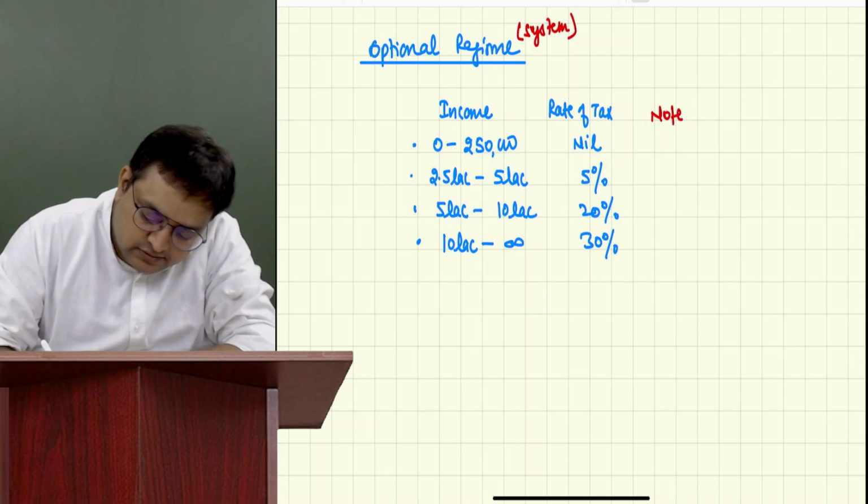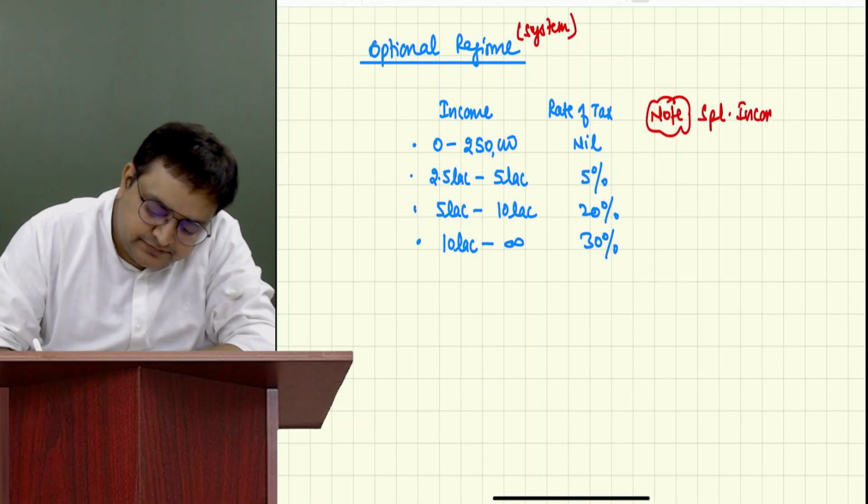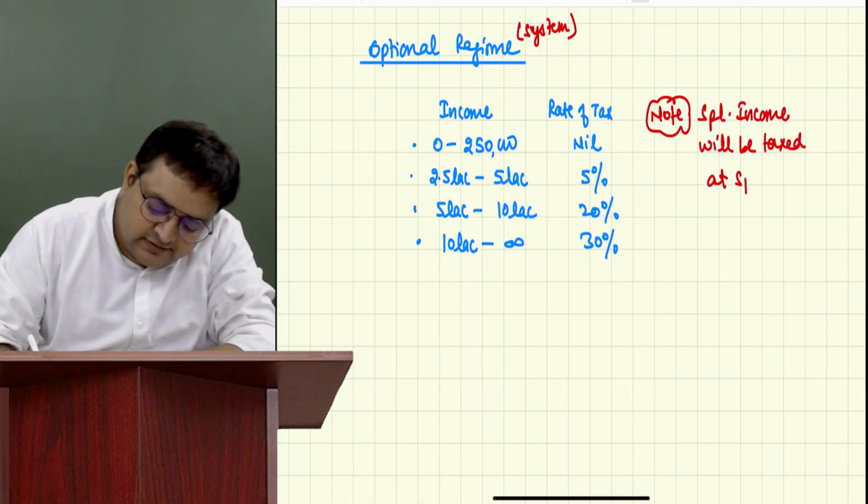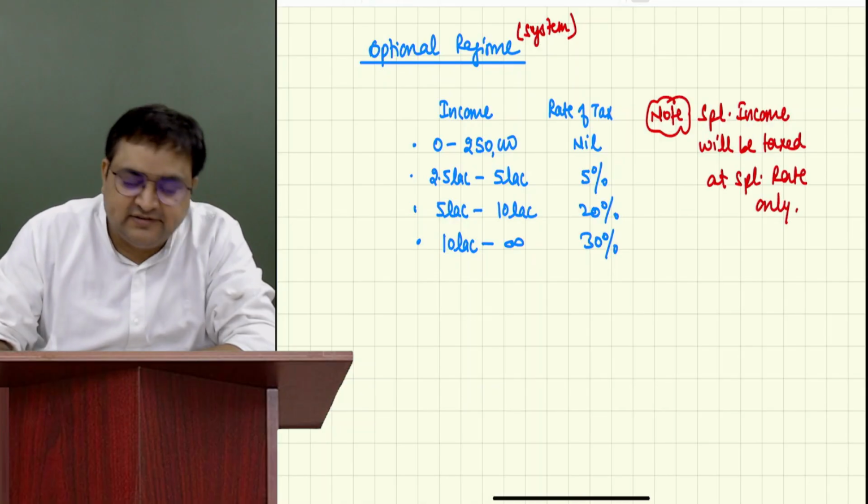Note, special income will be taxed at special rate only. Guys, there is no difference in the special income.